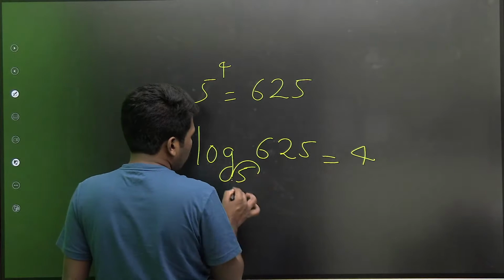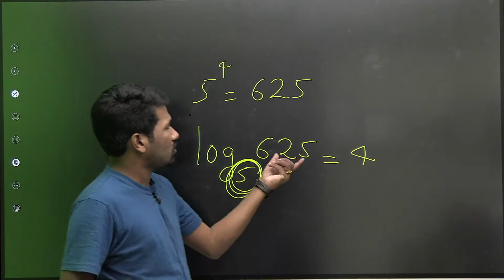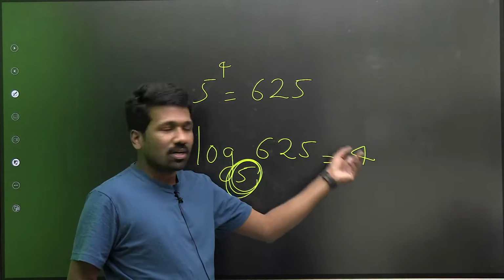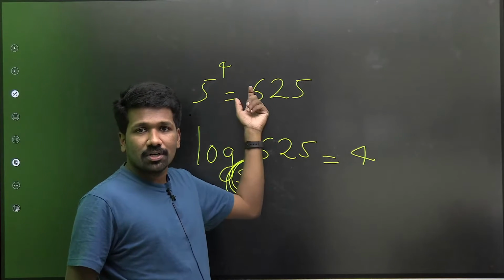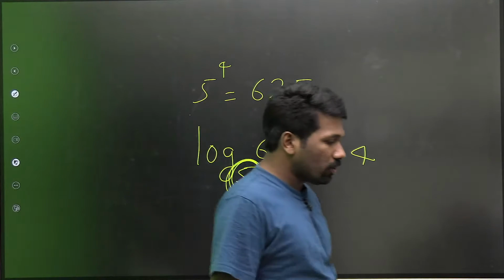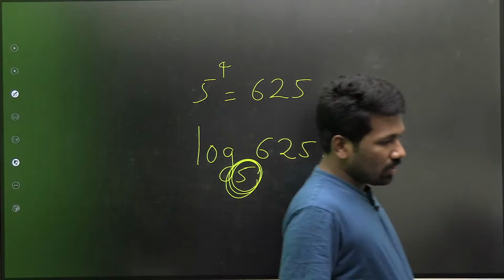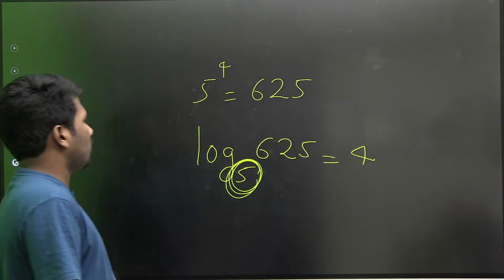That means 5 into 5 into 5 into how many times will you get 625? That is 4 times, na? That is what we have understood here also. So these two are the same itself. If you understood that, or if you already know that, then the rest of the things are easy. Are you all clear about this?